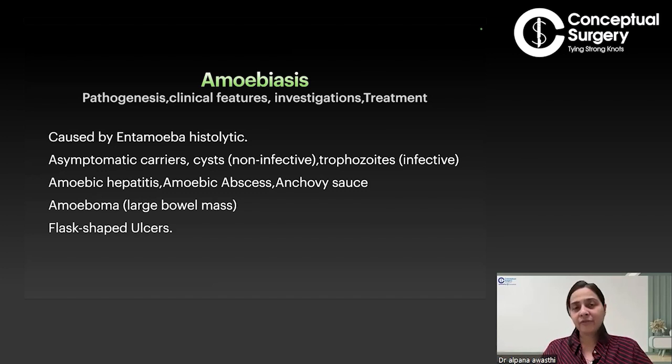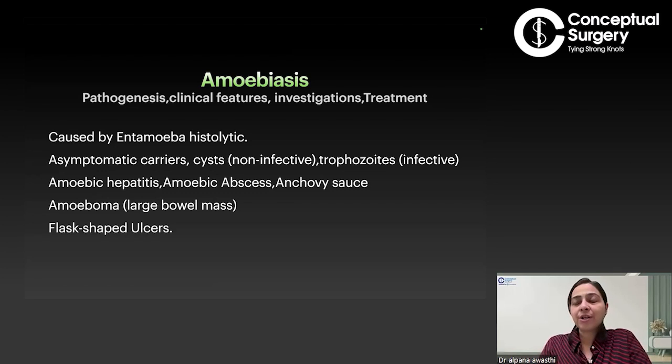But if you are giving a patient amoebic treatment and he is not getting better, and it is causing other conditions like obstruction, or the patient is not able to pass any flatus or motion, then definitely you should go for surgical treatment. That can sometimes extend to a subtotal colectomy, and then the mass has to be sent. Sometimes it can be an amoeboma mixed with a carcinoma, sometimes only an amoeboma, or sometimes a pure carcinoma.